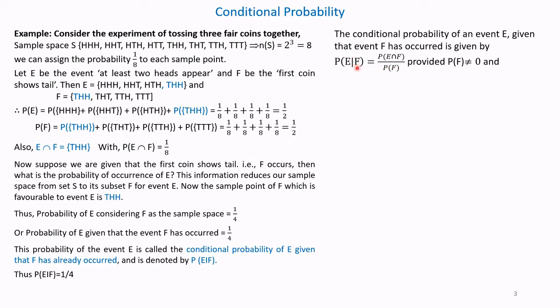So F is here and F is in the denominator. Provided P of F, the denominator, should not be 0.